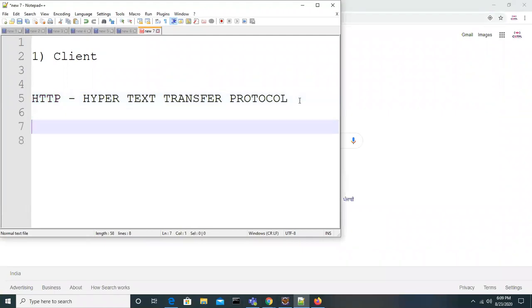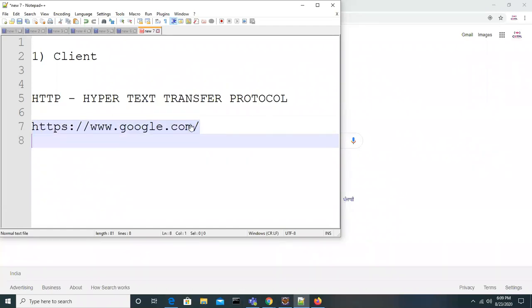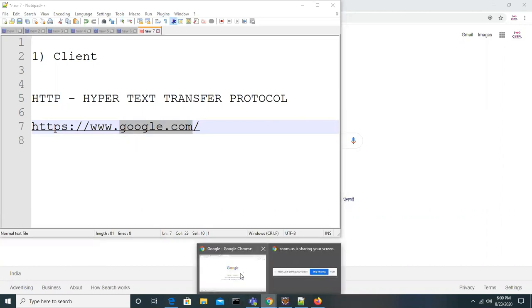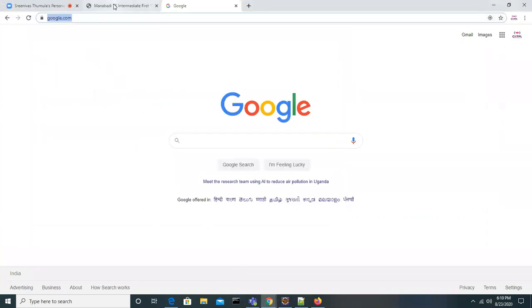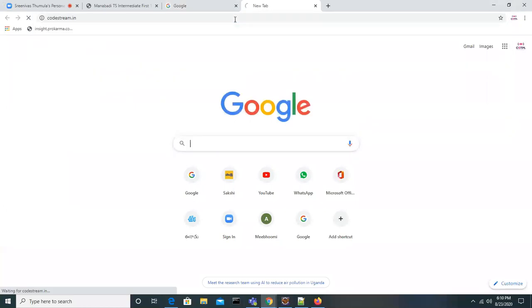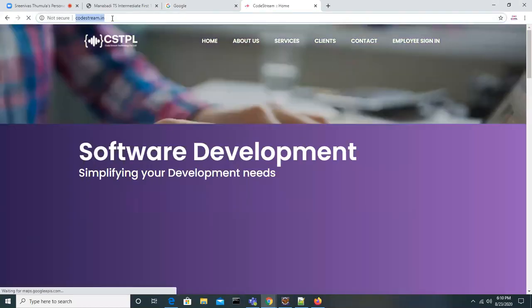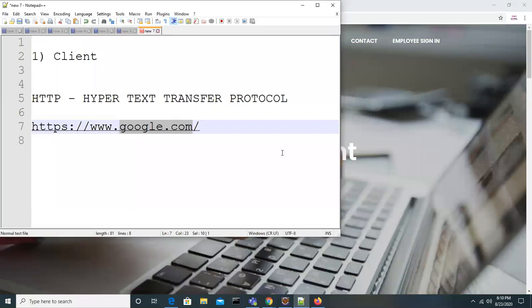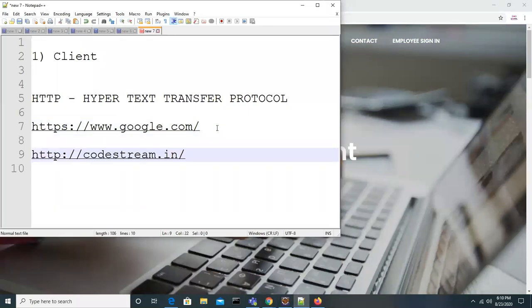Look at this. How did this come? But I copied only this thing, right? Are you getting me? Okay. Let's go to codestream.in. I'm just copying and pasting it over there, and you can see it is prefixed with